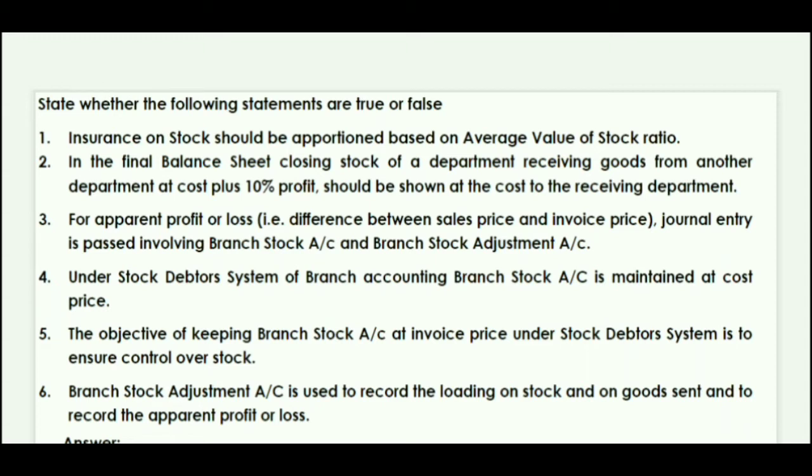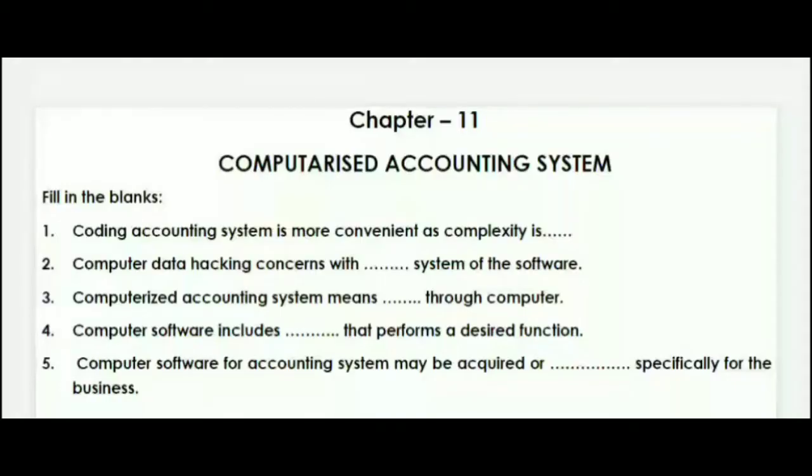Well, next question is, under stock debtors system branch stock account is maintained at cost price. Is it true or false? Well, it's false. Next is, the objective of keeping branch stock account at invoice price under stock debtors system is to ensure control over stock. So it's true. Next is, branch stock adjustment account is used to record the loading on goods sent and record the apparent profit or loss. That's true. Next we'll start with chapter 11, that is computerized accounting system.